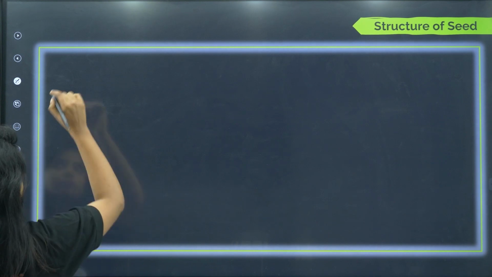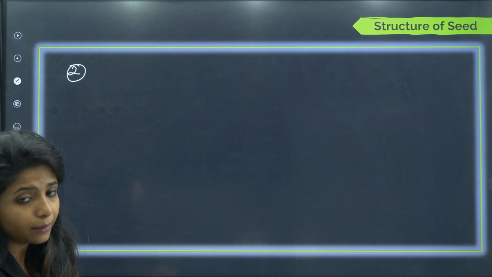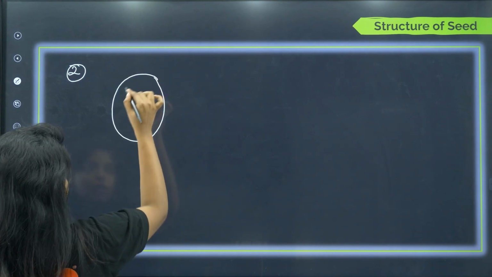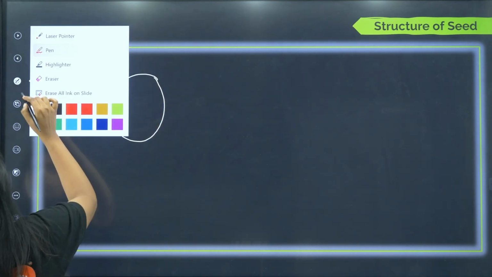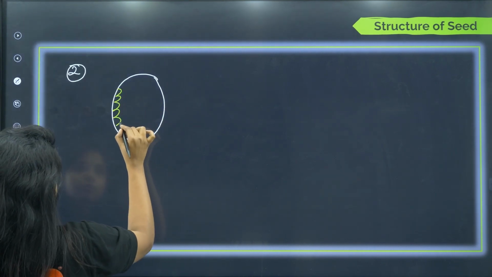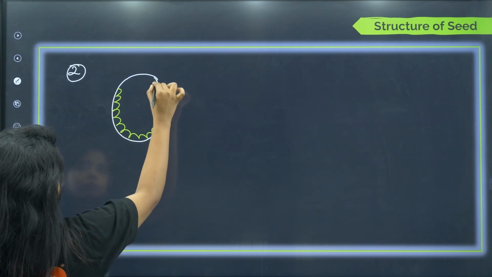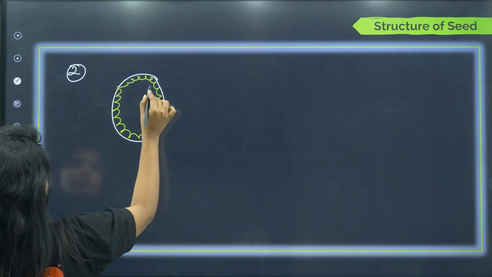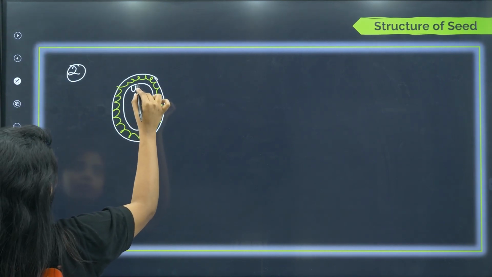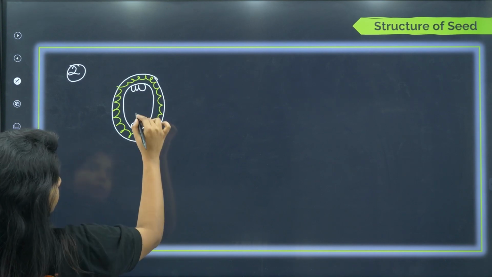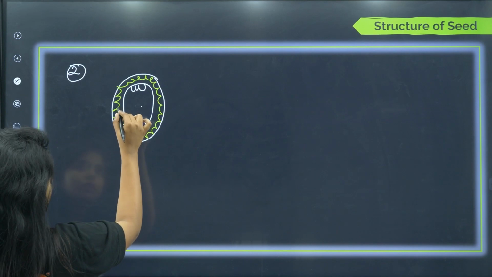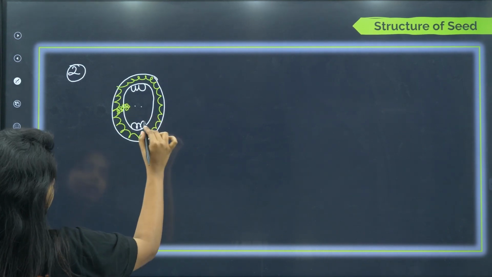The second condition that we have over here, I am going to make over here. Okay. Second condition is when, again I am making, so this time there is the ovule, and ovule, as you know, it had nucleus cell. Okay, and this nucleus cell later it has the embryo sac being formed. So, I am saying the nucleus cell is still persisting over here. Okay, and the embryo sac is being formed over here. Okay, where you have the female gamete, you have the synergid, you have the antipodal cell and everything. But now I am saying this nucleus cell which is there, it is going to divide itself and get inside the embryo sac.